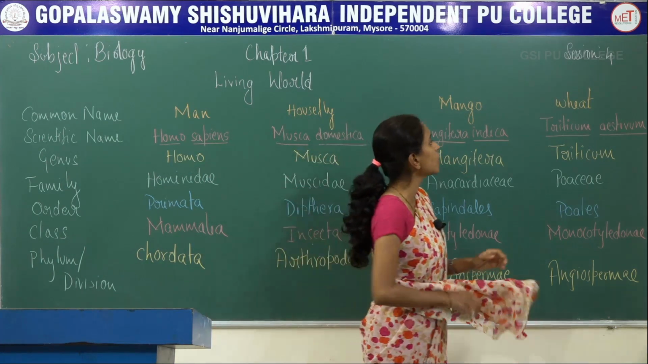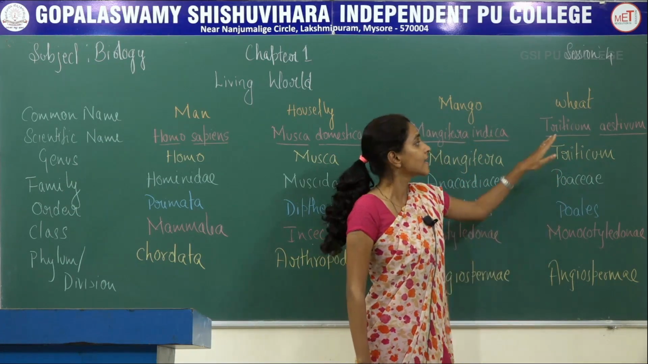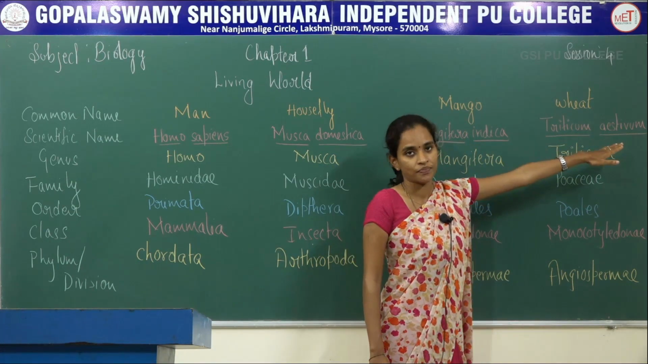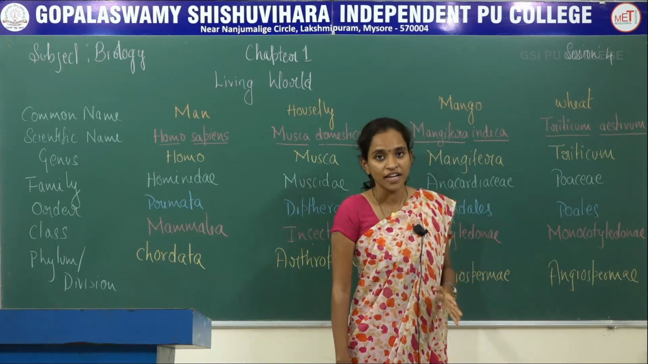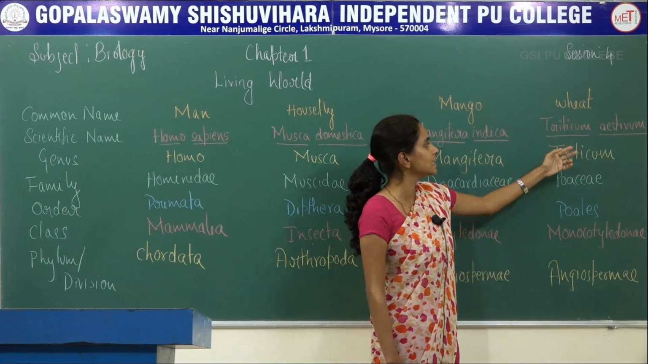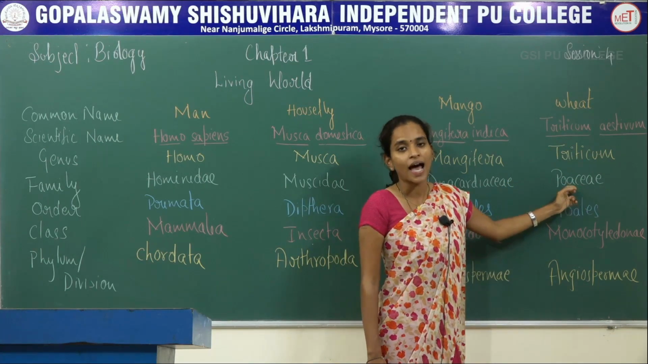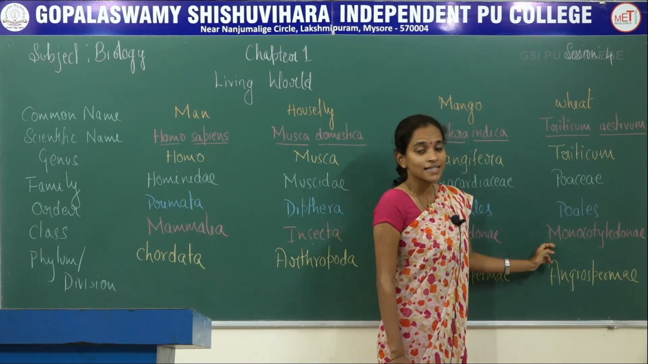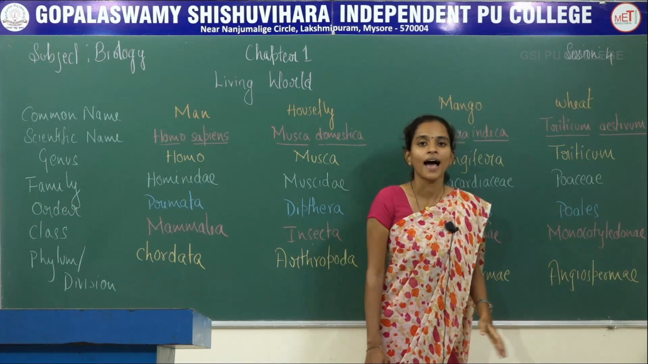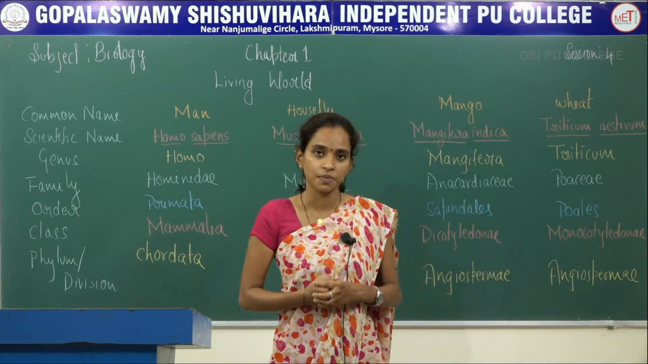Next one is about wheat. The scientific name of wheat is Triticum aestivum, where Triticum is the genus name. Poaceae is the family and the order is Poales. The class is Monocotyledonae, and here the division is the same as that of mango, that is Angiospermae.